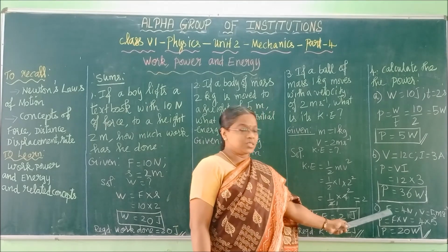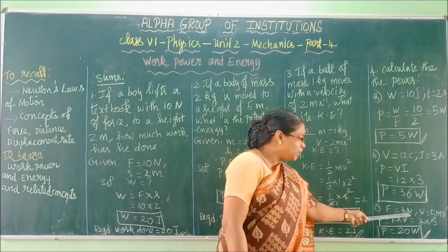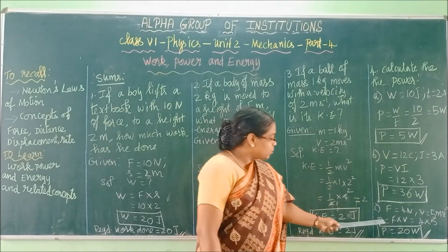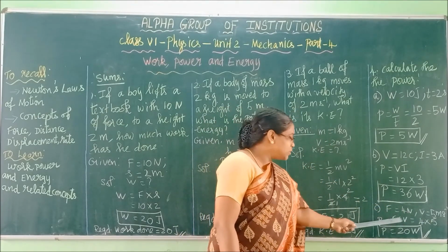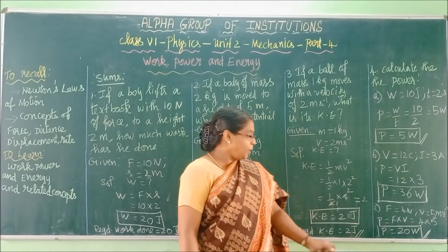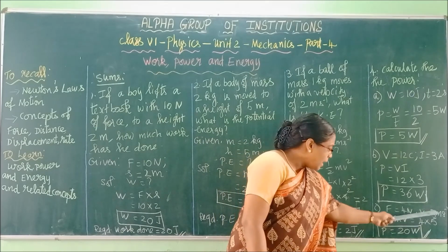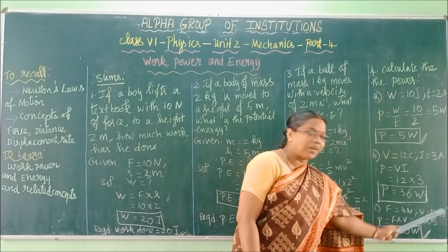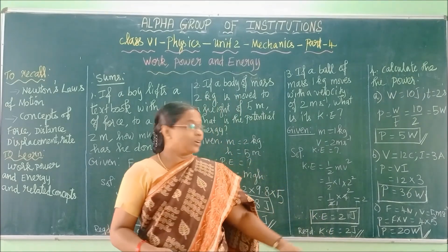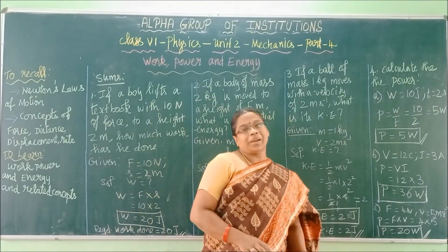Another formula we learned is force into velocity. Force is 4 Newton, I have given. Velocity is 5 meter per second. So what is the unit for power? Power formula is force into velocity. This v over here is velocity, small v. Force is 4, velocity is 5. 4 into 5 is 20. And unit of power is watt. So what is the power? Required power is 20 watt.